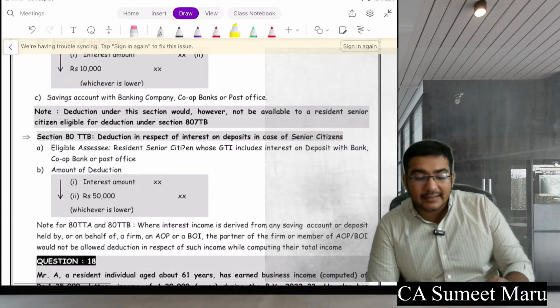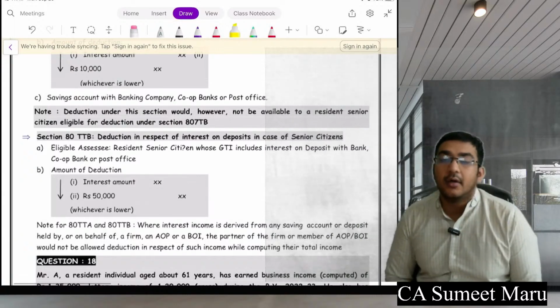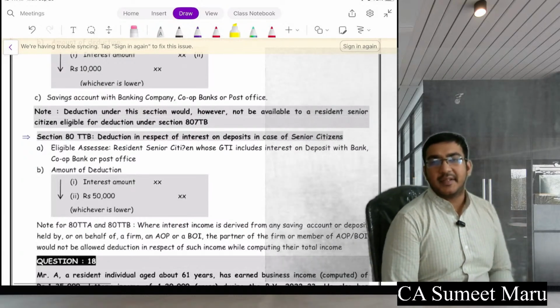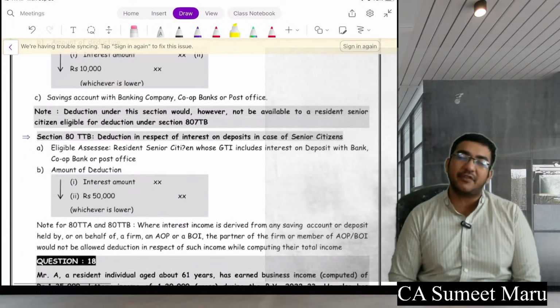If not, then let's take a 5 minute break and then proceed to our next chapter, the TDS section. Then we'll finish TDS and a small chapter on return filing, and we are done with our income tax revision.